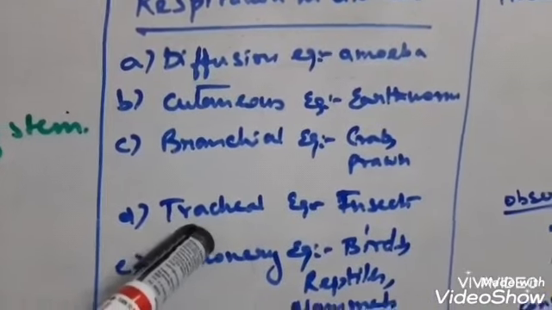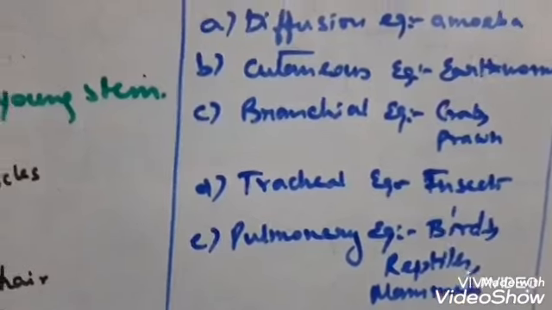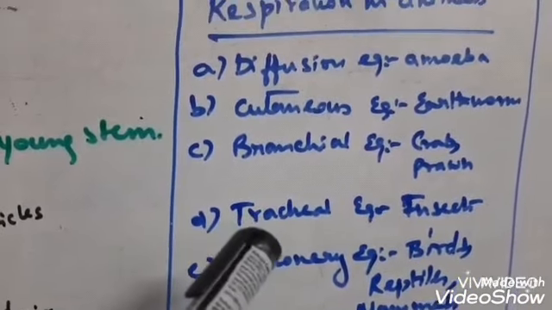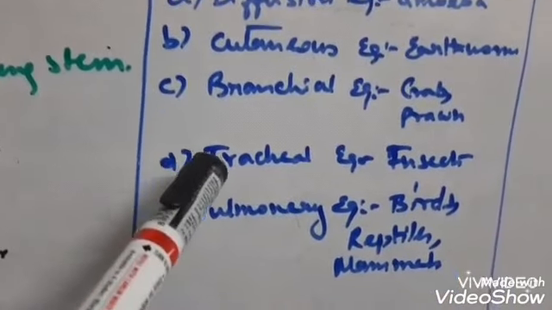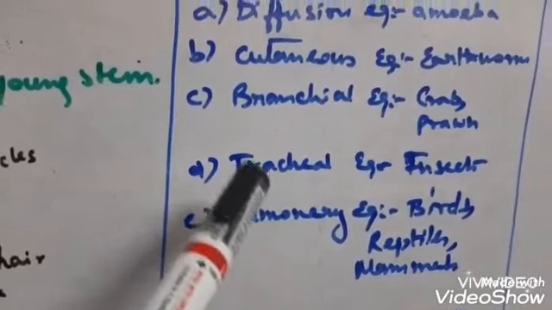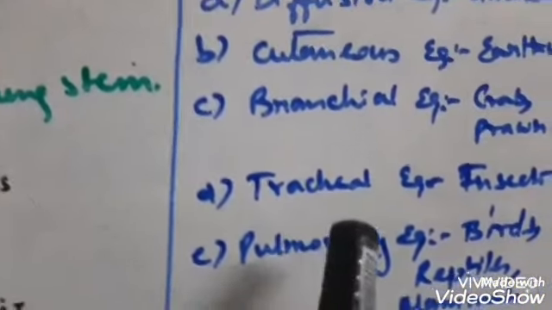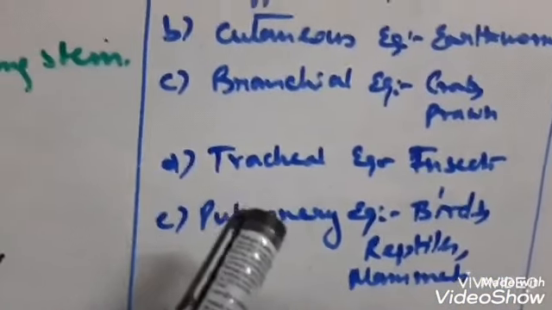Next comes tracheal respiration. Tracheal means insect, the respiration in insects. There are tiny holes on the body surface of insects called spiracles. These spiracles form a network, and this network is called the trachea. You have learned tracheal respiration in grasshopper in class 7. I hope you remember till now.